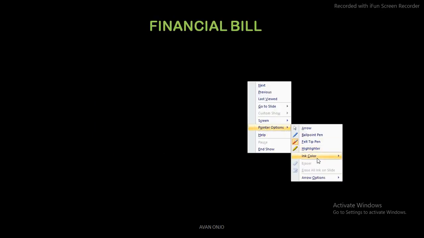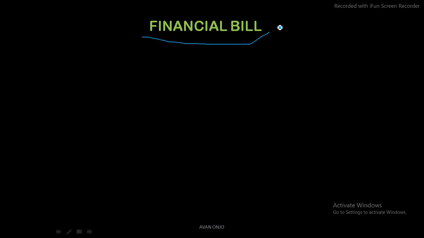Now let us understand what a financial bill is. Now we'll have a discussion on financial bill. A financial bill is a bill which would have been a money bill, but in addition to the provisions that are there in the money bill, there are certain additional provisions, so we cannot fully consider it to be a money bill. That's why we cannot keep it in the category of money bill. Instead, we put it into another category known as financial bill. So this is what a financial bill is.